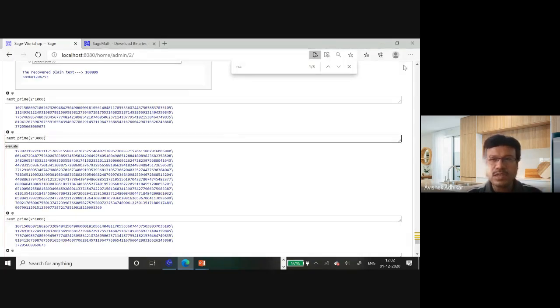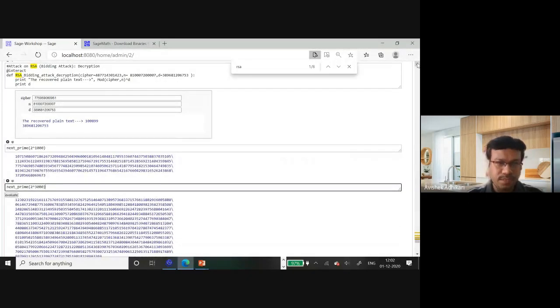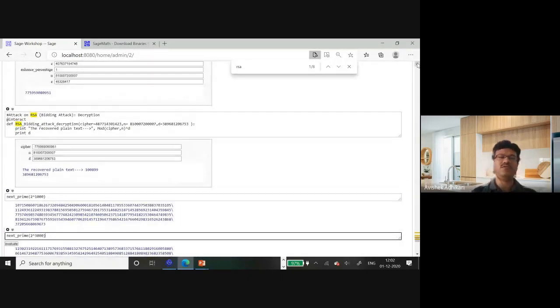So this package is very easy. Most importantly, it's free. That means you don't have to buy MATLAB or Mathematica. With Mathematica or MATLAB you can also have these big primes, but you have to pay a lot. But this kind of software is open source and freely available, where you don't have to pay anything. You just need to download and install it, that's all.